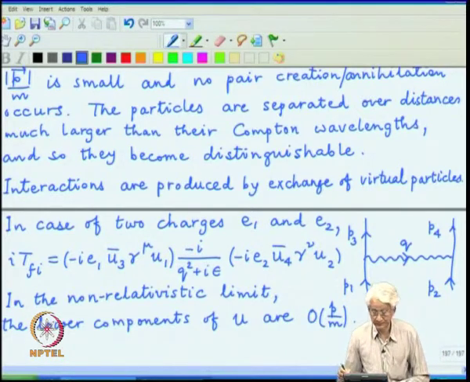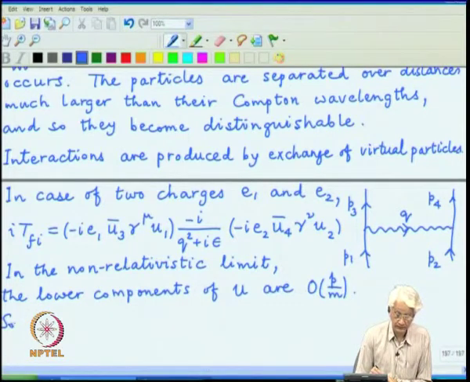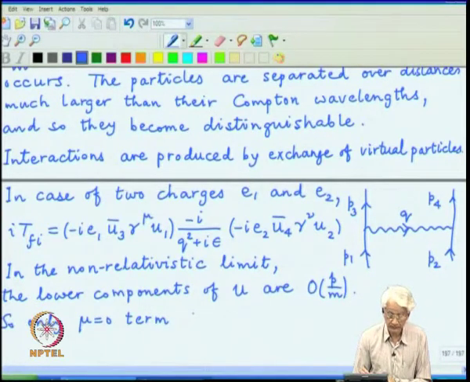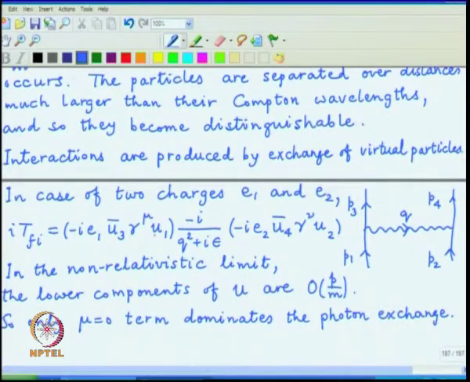So, in this whole expression, only the mu equal to 0 term survives, so we do not have to sum over these indices.